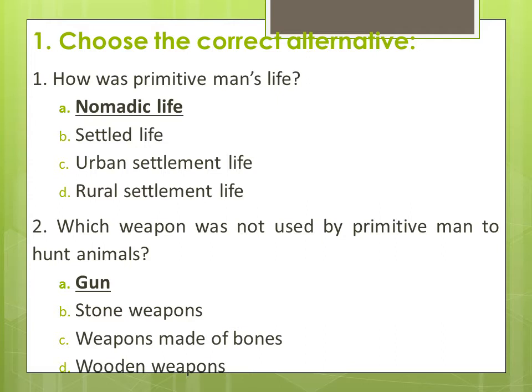Question 2. Which weapon was not used by primitive men to hunt animals? Option A. Gun. B. Stone weapons. C. Weapons made of bones. D. Wooden weapons. Which weapon was not used? You know the image of primitive men. Can you imagine them with guns for hunting animals? No, right? So the correct answer is option A, gun.